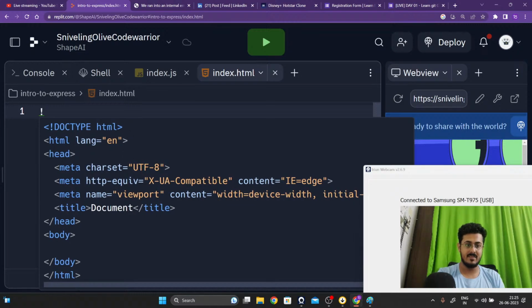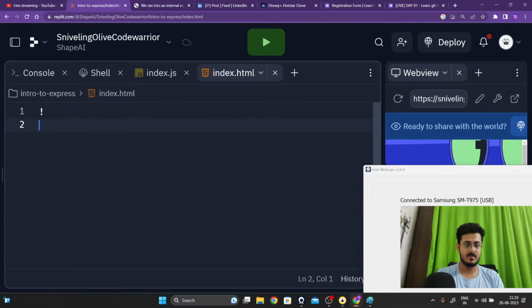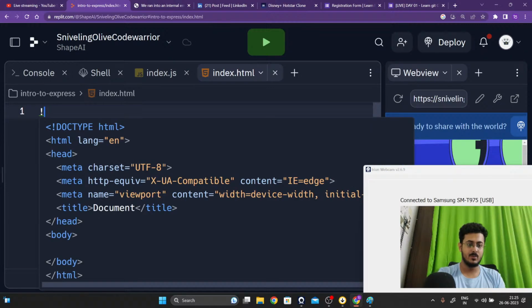Get this template available, man. Why do you want to do this?